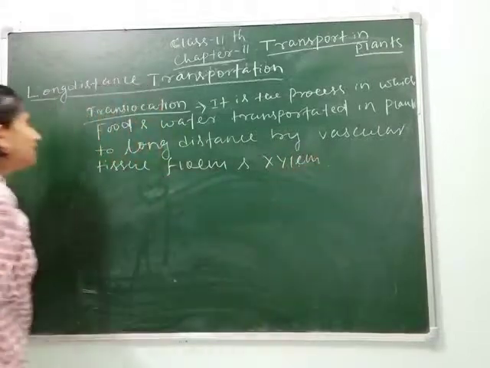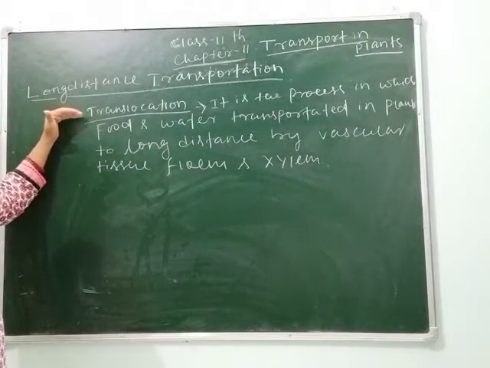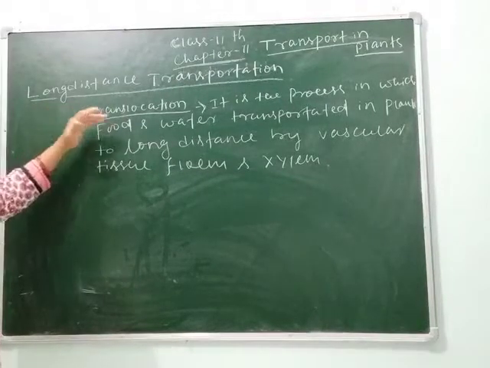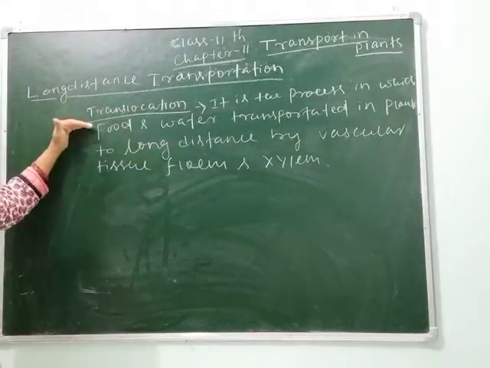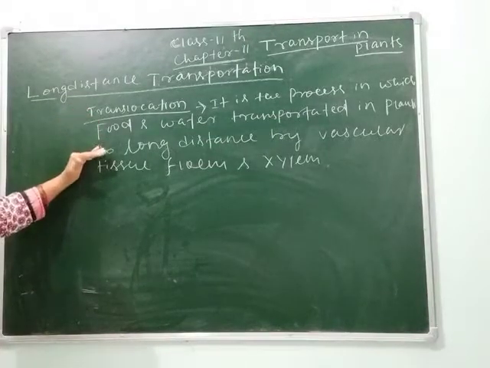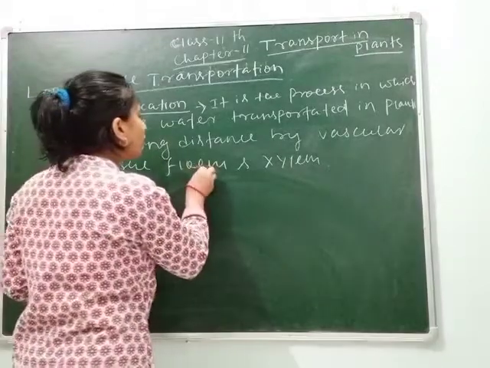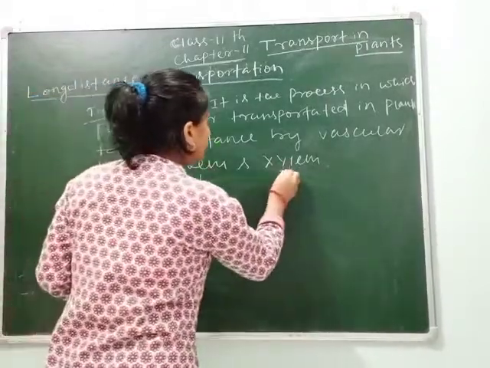So students, as we are studying long distance transportation, first we have to know about translocation. Here I define translocation: it is the process in which food and water are transported in plants to long distance by vascular tissue, phloem and xylem. It means phloem carries food whereas xylem carries water.